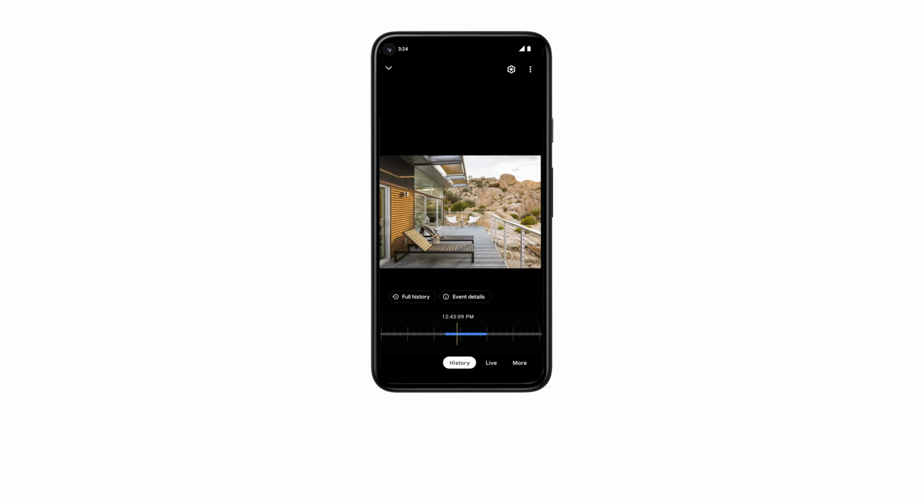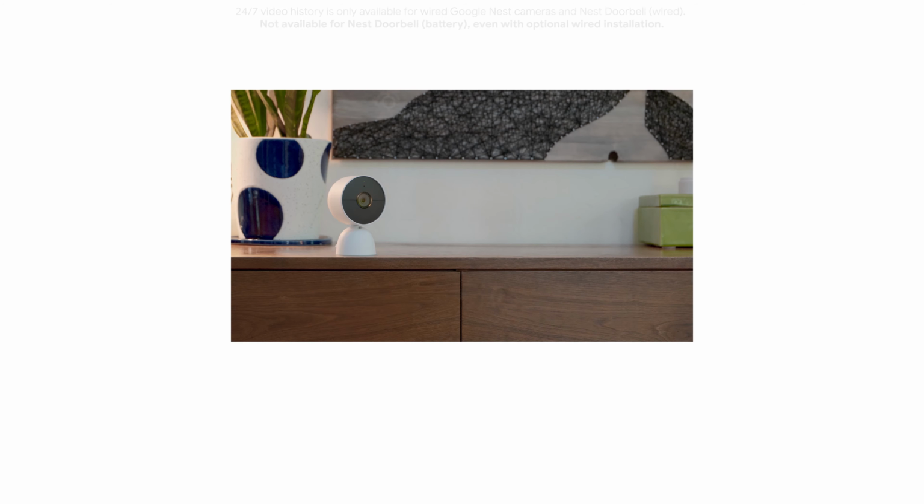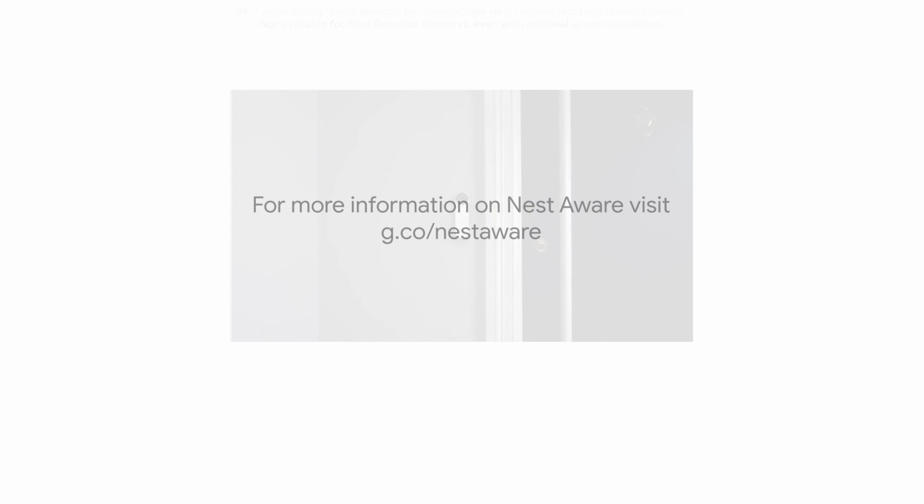For cameras with 24/7 continuous video history, you'll see continuous recorded video. Gaps between events will appear gray. Gaps will appear if the camera was turned off, goes offline, or video footage is older than 10 days. 24/7 video history requires a Nest Aware Plus subscription. Nest Cam Battery must be connected to a power source to have 24/7 video history. Nest Doorbell Battery is only available with event video history, even when wired.